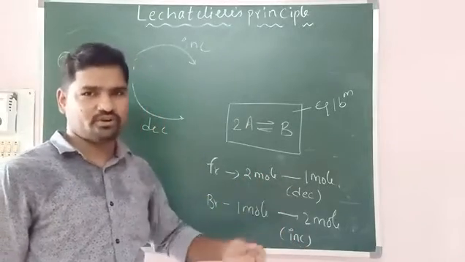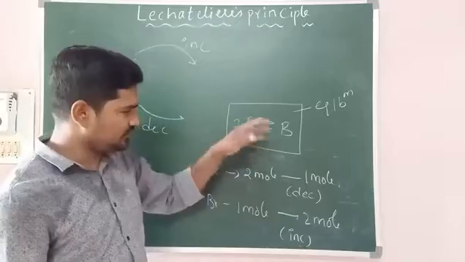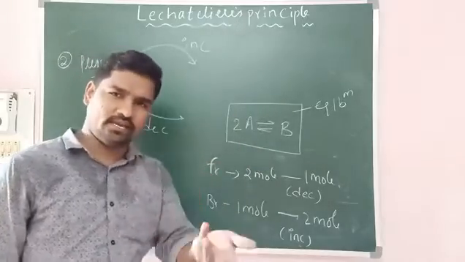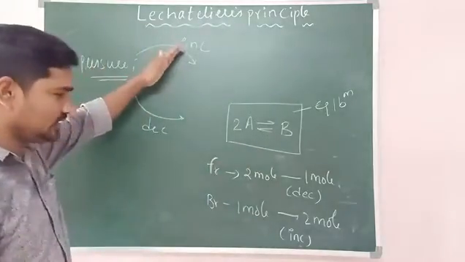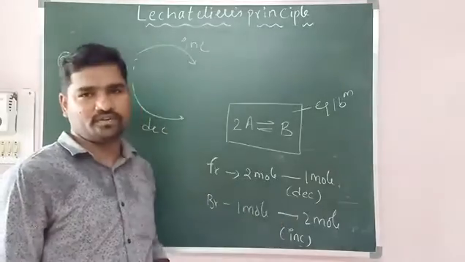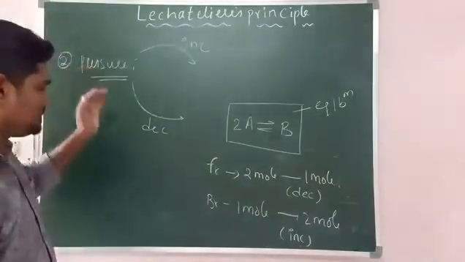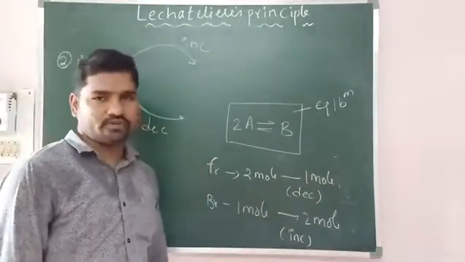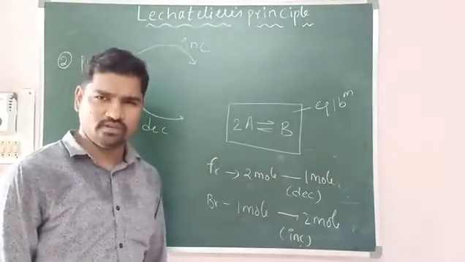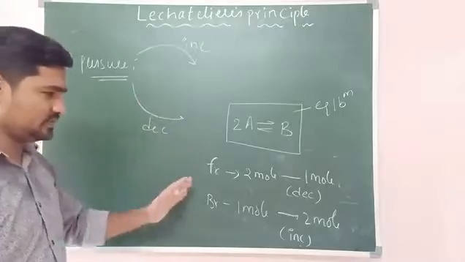That may change because in another equation it can be reverse, yaar. So just remember like this: when pressure increases, equilibrium favors which side? Decrease side. So it will favor the moles decrease side. So when pressure is decreasing, it will support towards moles increase side. Are you following? Right. Very simple. So this is the basic funda.